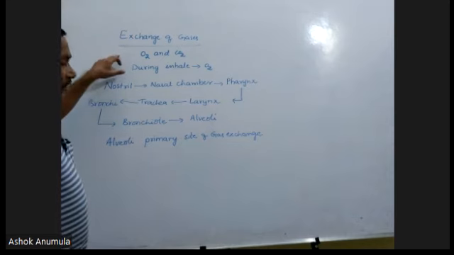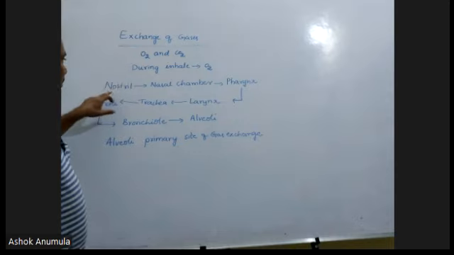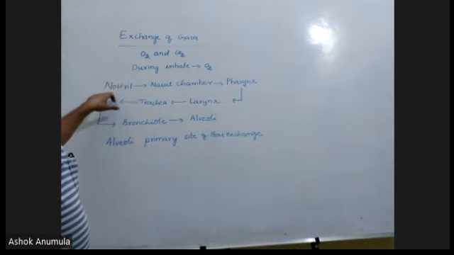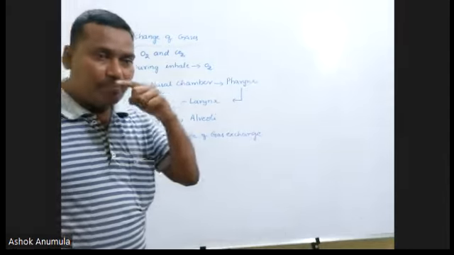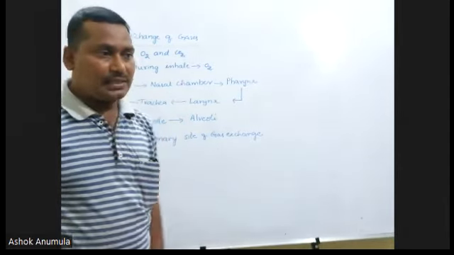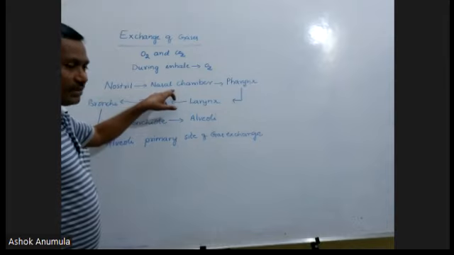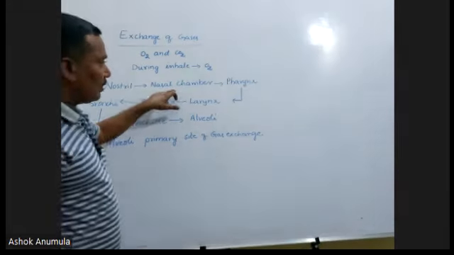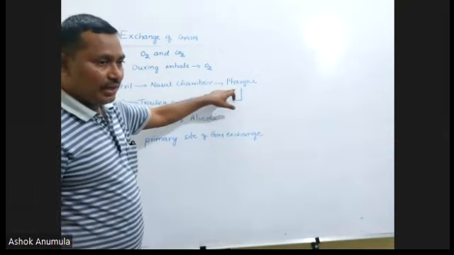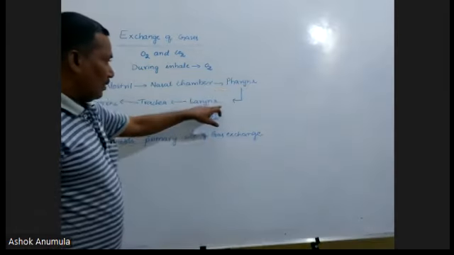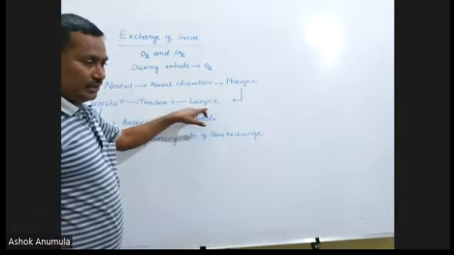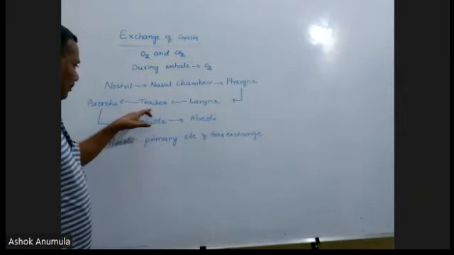When we are taking oxygen into our body, the oxygen enters at first the nostril. Two nostrils are present above the lip. From nostril, oxygen enters into nasal chamber, then pharynx, then larynx, then trachea.